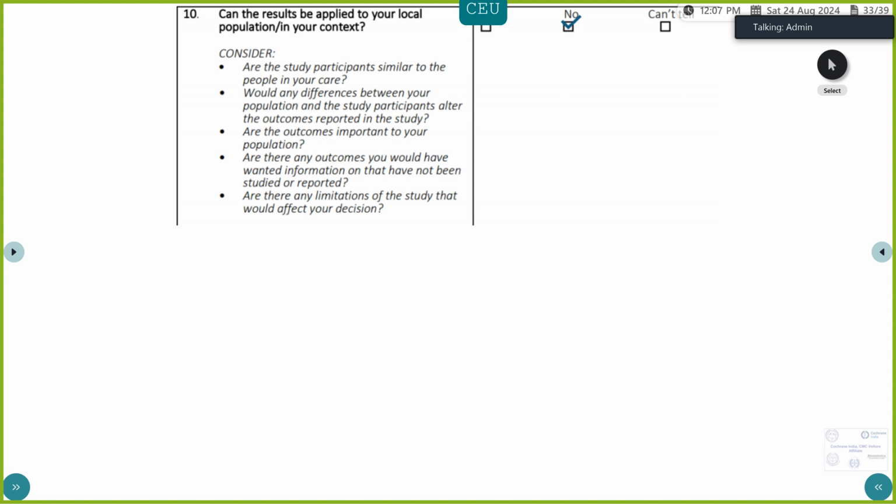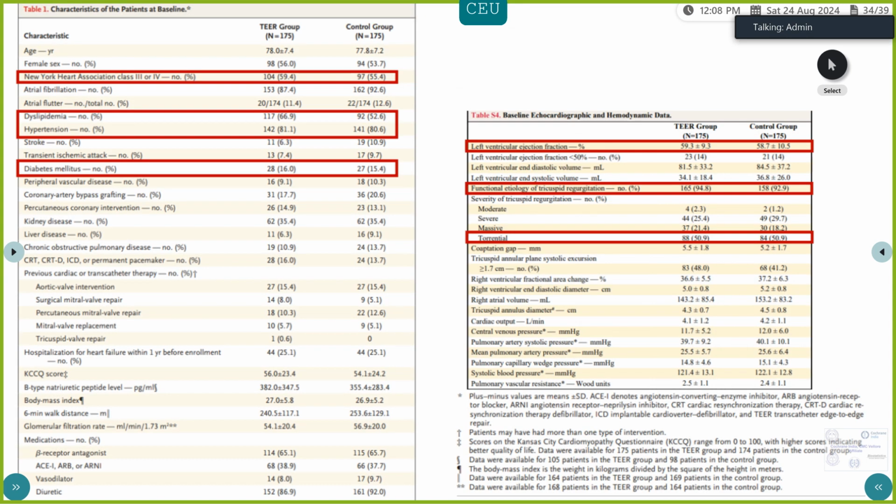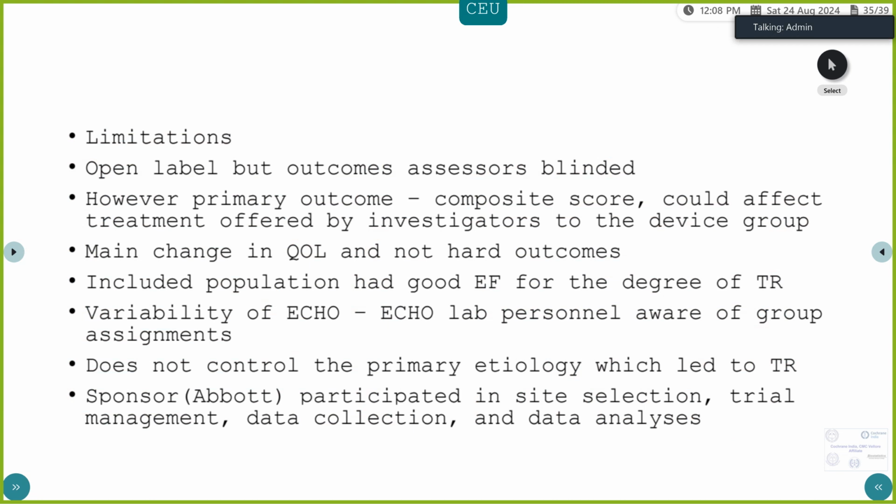Will the results help locally? I would say no, because looking at the baseline characteristics of the study participants, except for diabetics, they have only 16 and 15% of diabetics. We see much more diabetes patients in our practice. Other baseline characteristics were fairly similar to the patients that we have. However, I would not advocate it as the outcomes are not important in terms of hard outcomes, and this study had few limitations.